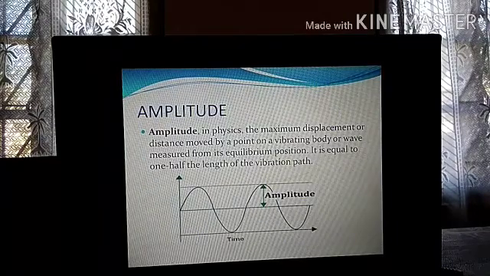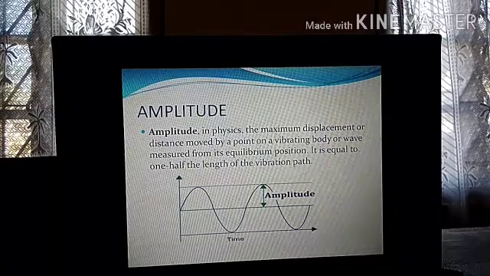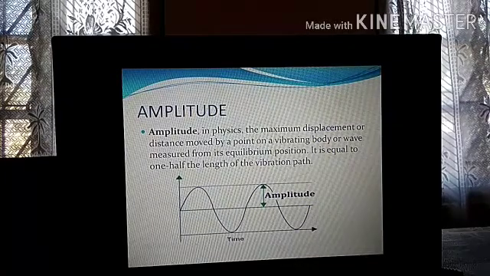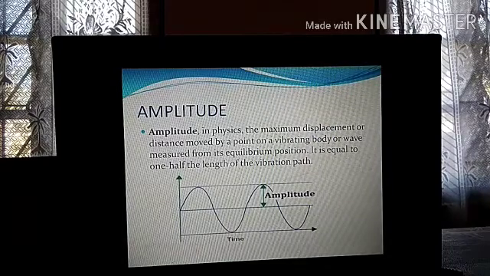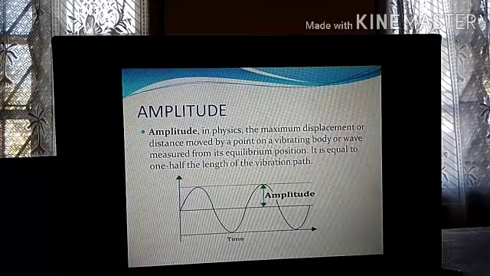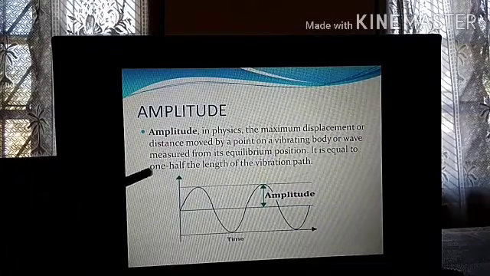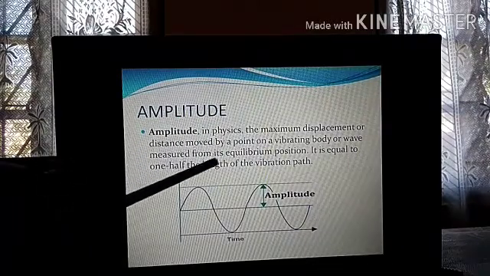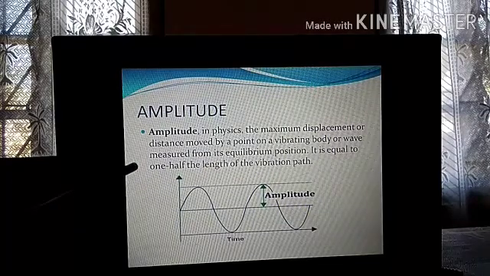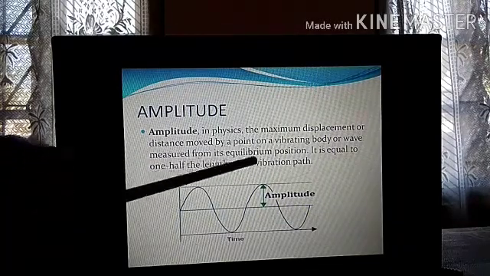Now what is amplitude? It is not required at this level. You will study it in higher classes, in classes 9 and 10 in physics. But still, let me explain it to you a little bit. Amplitude in physics is the maximum displacement or distance moved by a point on a vibrating body or a wave, measured from its equilibrium position.